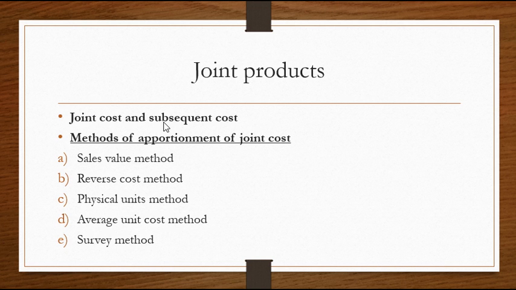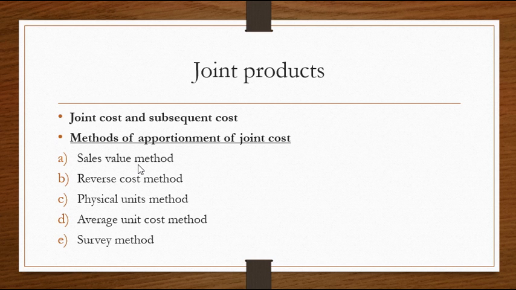So when you apportion your joint cost based on your selling price per unit, it is on the basis of unit price.